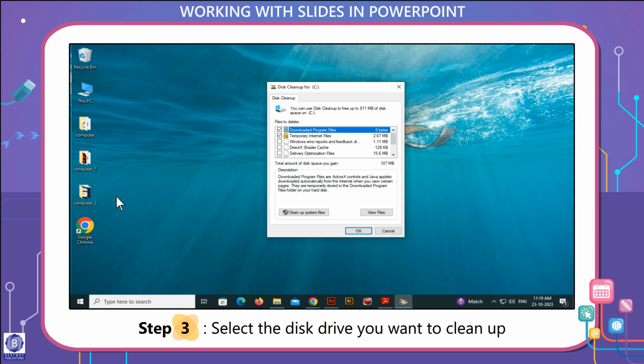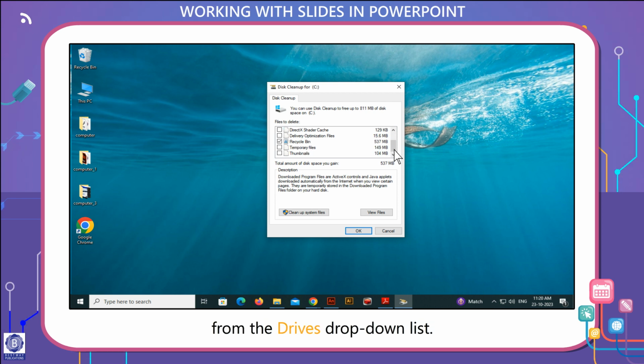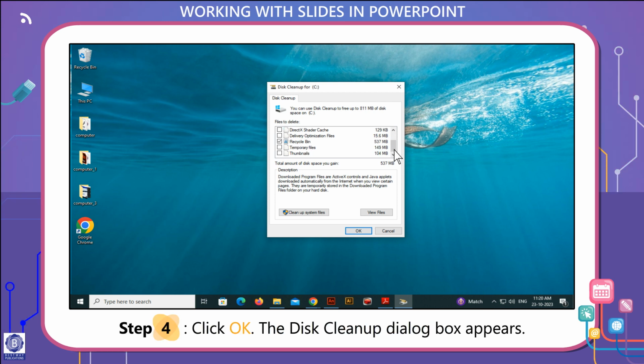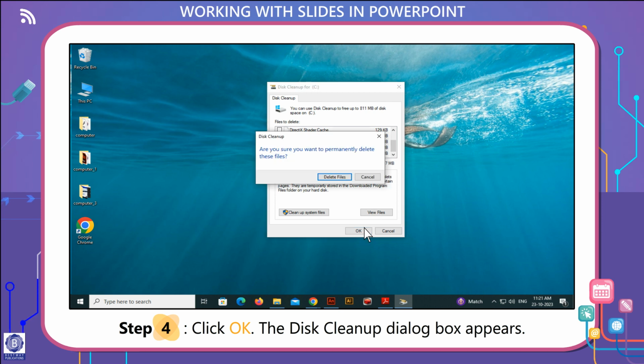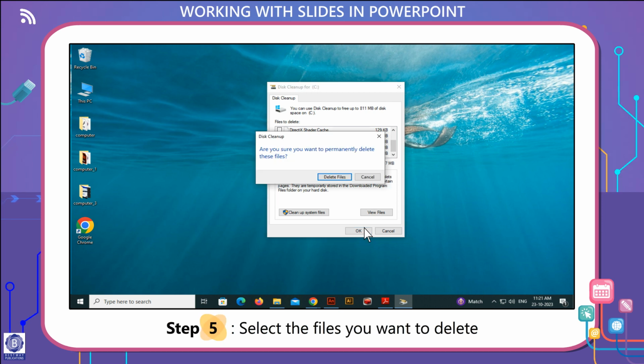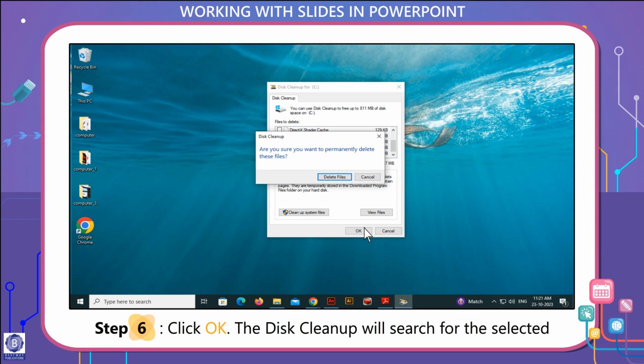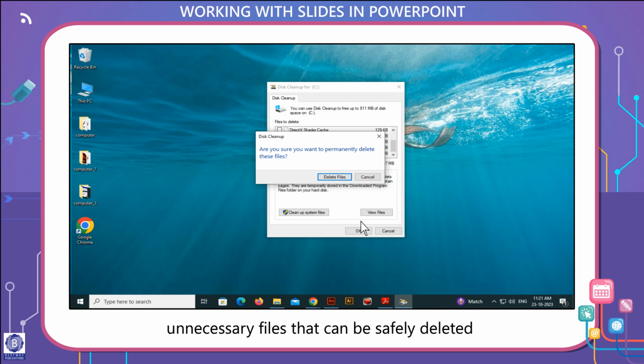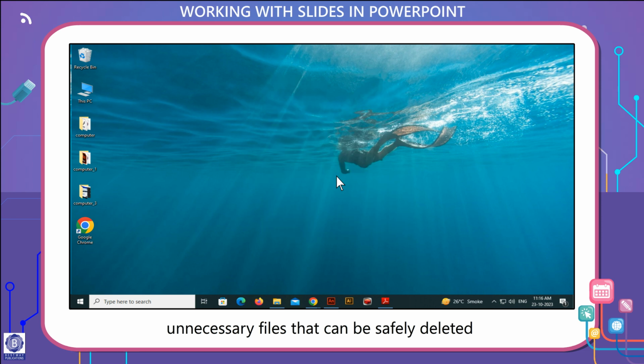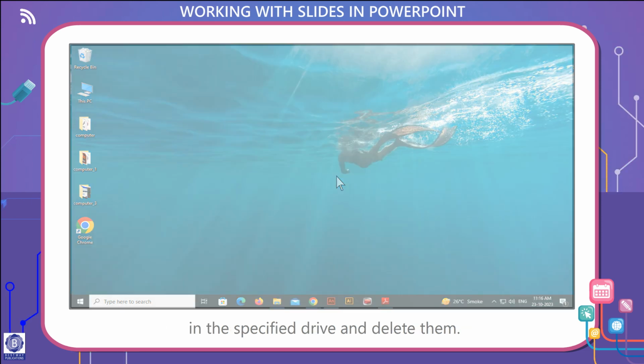Step 3. Select the disk drive you want to clean up from the drives drop-down list. Step 4. Click OK. The Disk Cleanup dialog box appears. Step 5. Select the files you want to delete from the Files to Delete section. Step 6. Click OK. The disk will search for the selected unnecessary files that can be safely deleted in the specified drive and delete them.